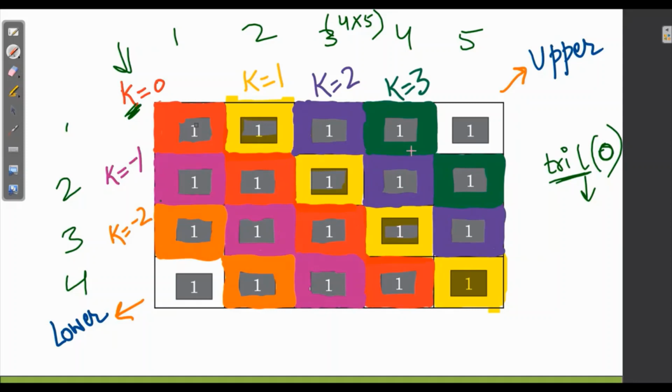For example, if we have tril with K is equal to 1, then all the values below K is equal to 1 will be as they are. Here with tril, if L is there, lower values will be preserved. If U is there, upper values will be preserved. So here we need not touch the lower part, whereas above K is equal to 1, we will make all the values 0. Now let's understand this with an example.